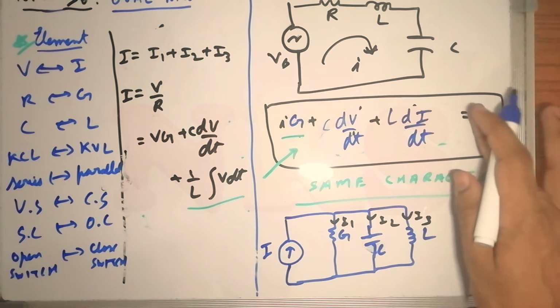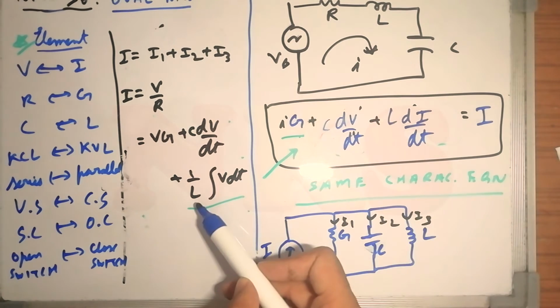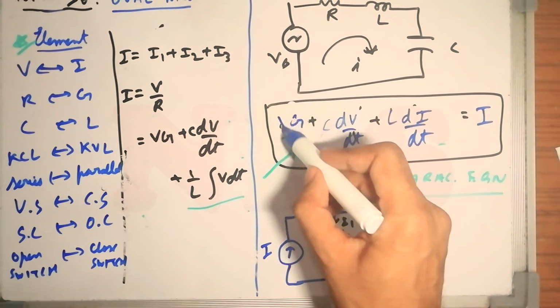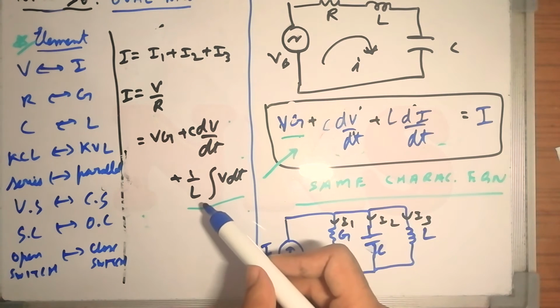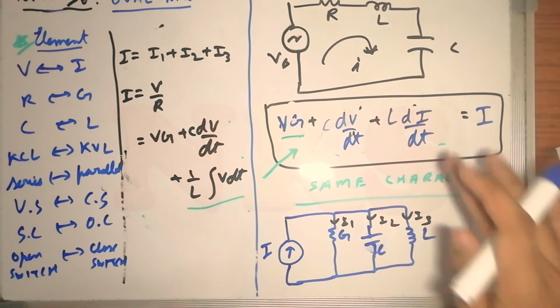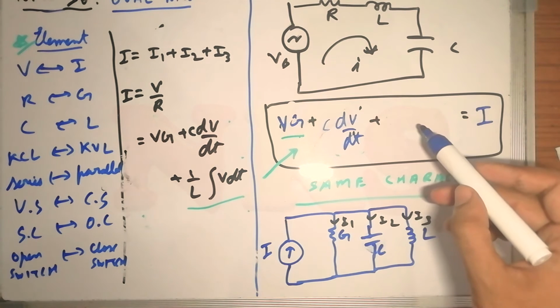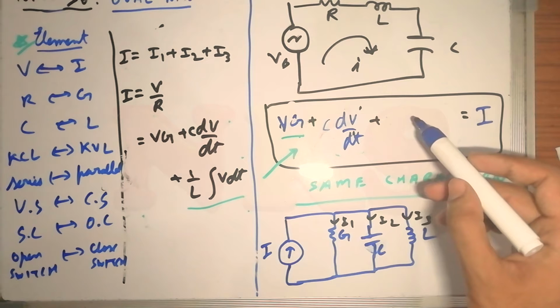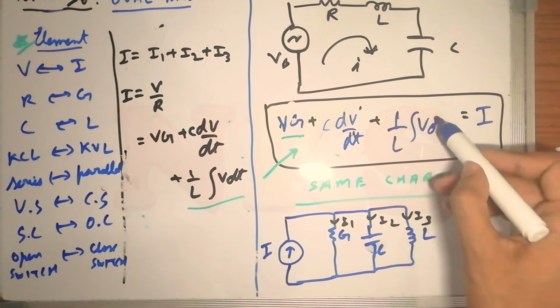The voltage source is replaced by I, and here I will also be replaced by V. So directly you get this equation, VG plus C dV by dt plus 1 by L integral V dt.